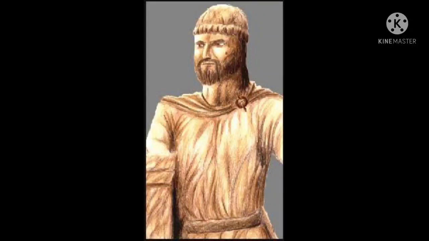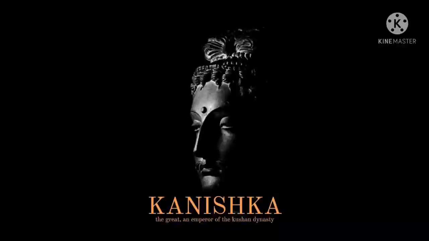The Yuezhi were basically tribals. The Yuezhi factions became united under the leadership of Kujula Kadphises. He crossed the Hindu Kush range and settled in Kabul and Kashmir. During the time of Vima Kadphises, gold coins were brought into circulation. From then onwards, the Kushans minted many gold and copper coins.